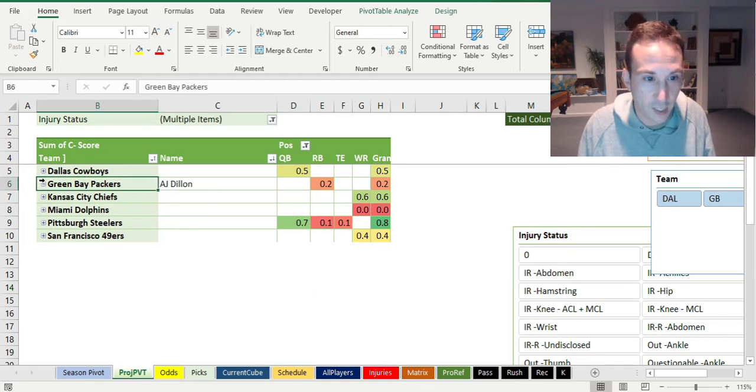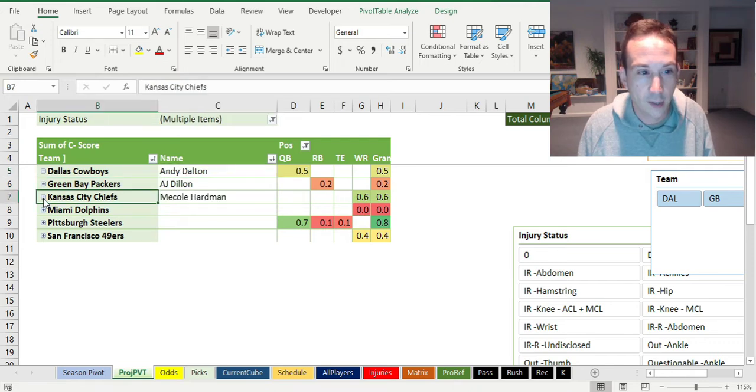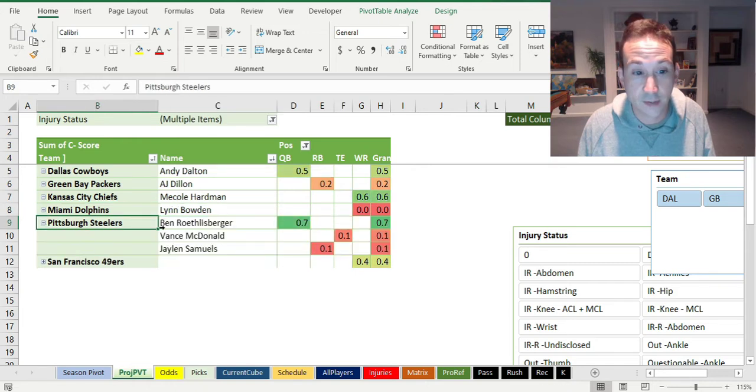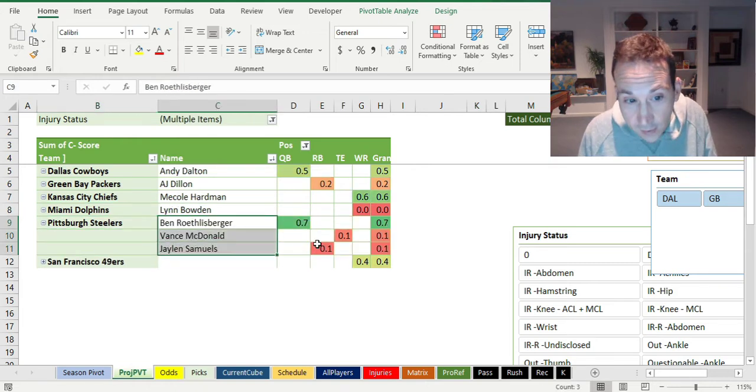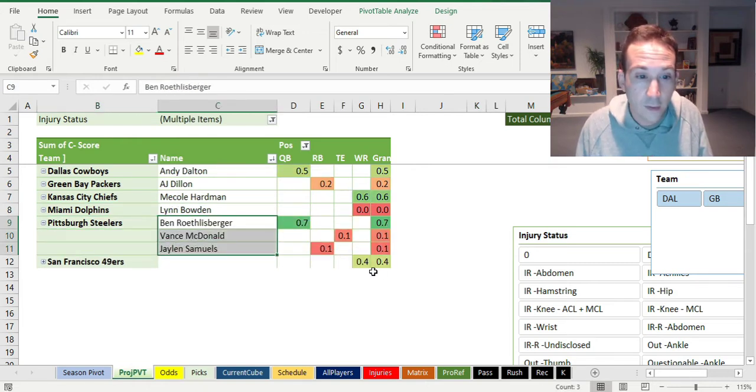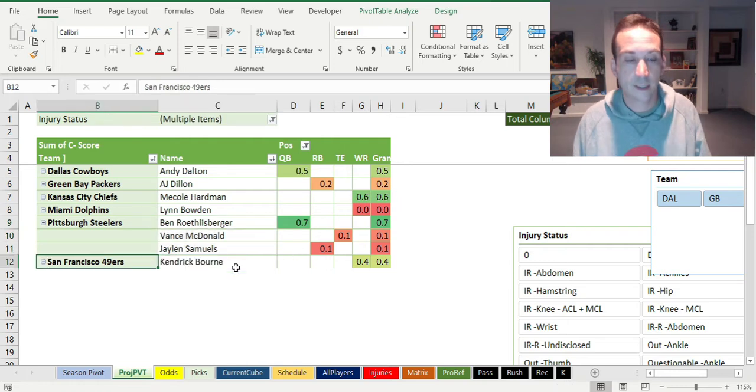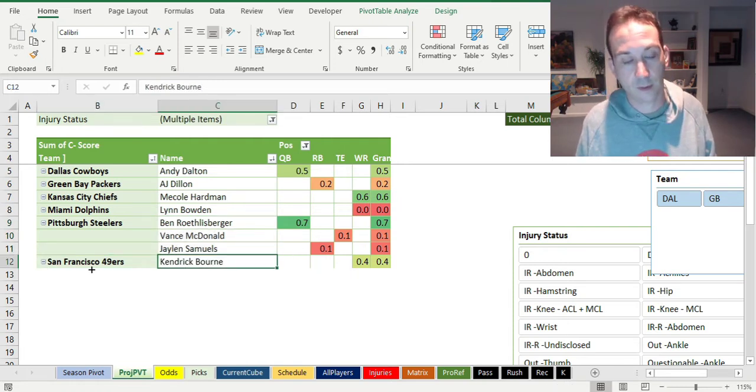Green Bay, I've seen that. That's a new one, but I knew they had it. Andy Dalton's out. The Chiefs have had it going in and out. I think Mecole Hardman's been on the list for a little while. Now Miami's got something. Now the Steelers have 3. Uh-oh. Roethlisberger, McDonald, and Samuels. Uh-oh. Problema. Not good. San Francisco. Kendrick Bourne. I think he's been on there a while.